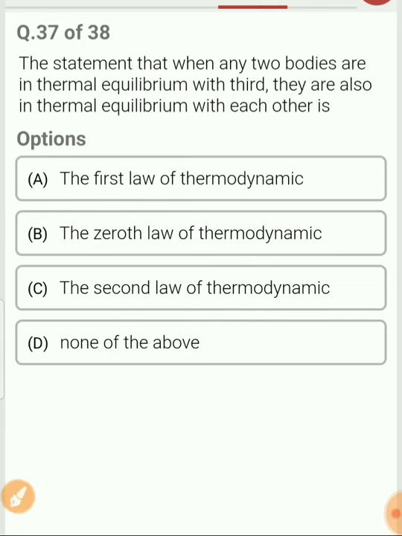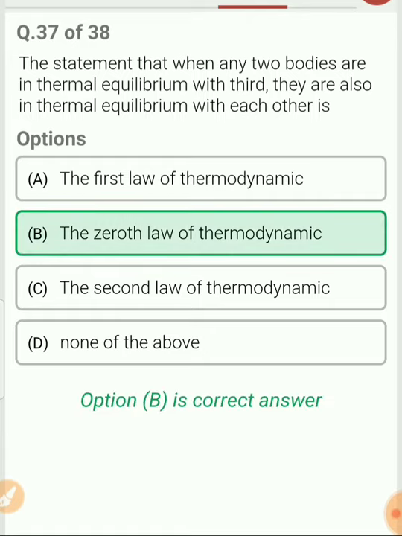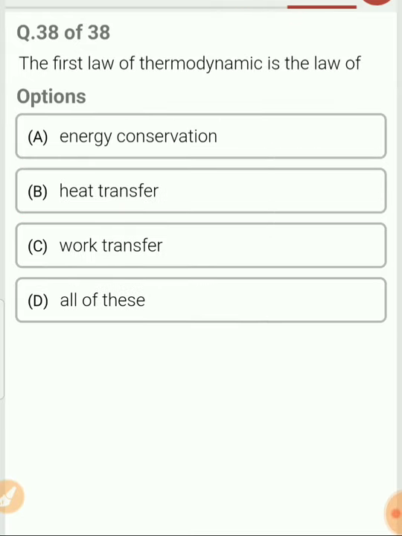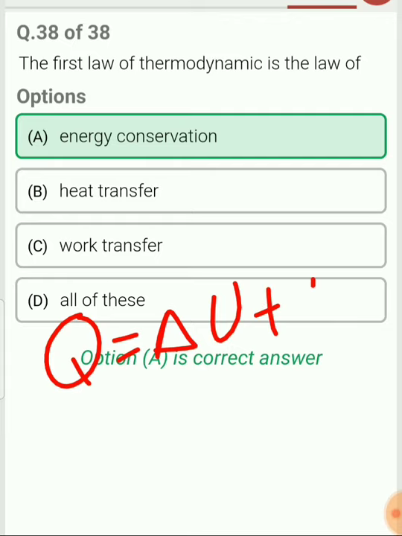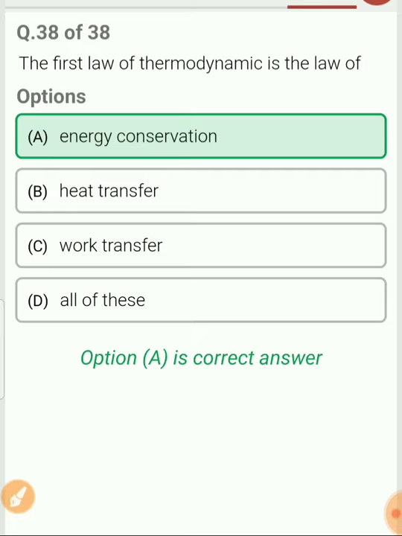The statement that when any two bodies are in thermal equilibrium with a third, they are also in thermal equilibrium with each other, is what we have studied in the zeroth law, which you need to remember. You should remember all three laws of thermodynamics: zeroth, first, second law. The first law of thermodynamics is the law of conservation of energy. You need to remember the mathematical form of the first law, that is Q is equal to delta U plus W, and it is based on the law of conservation of energy. With this, I end the MCQs of Introduction to Basic Mechanical Engineering.